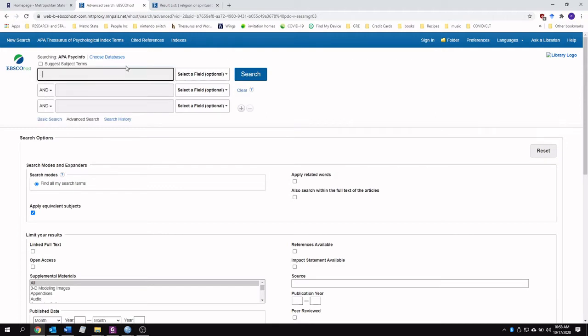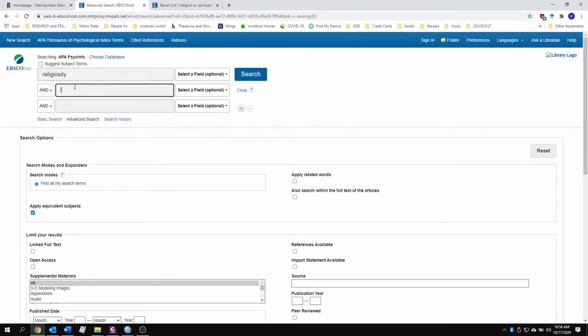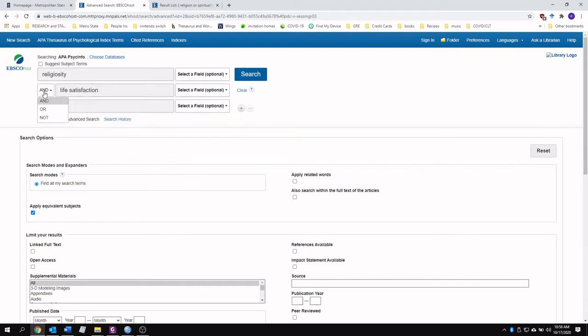So for example, I'm interested in looking at religiosity and life satisfaction. And by the way, anything that's used in these separate boxes can also be embedded within the same box.